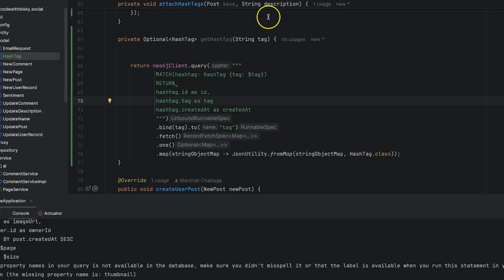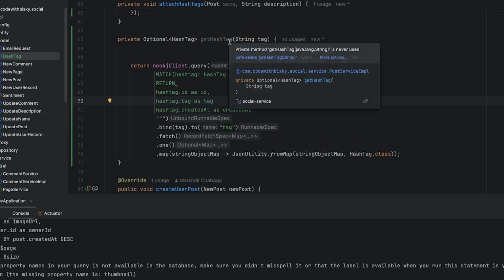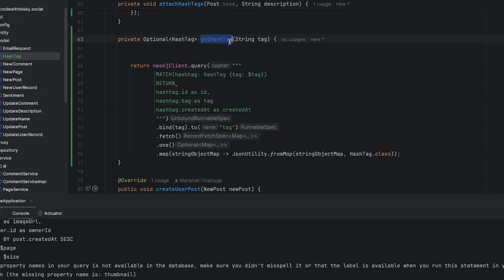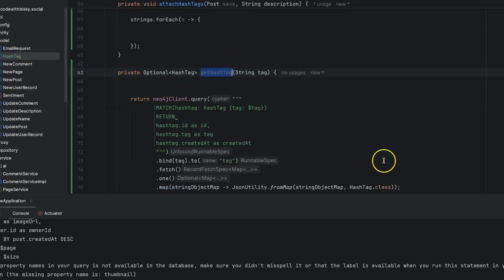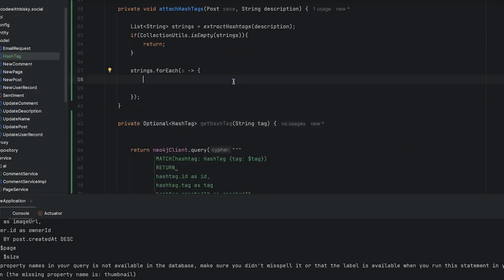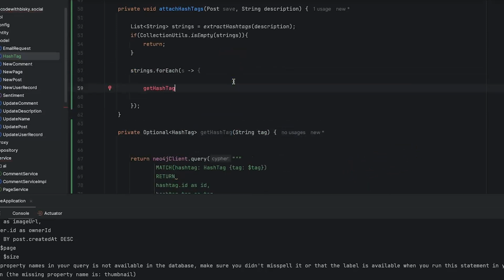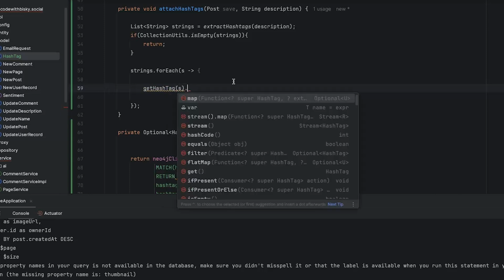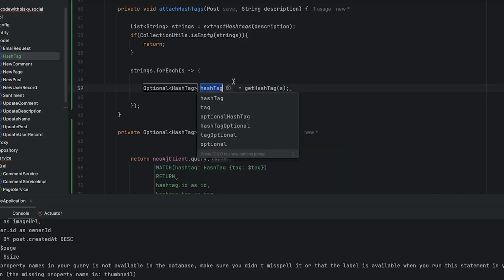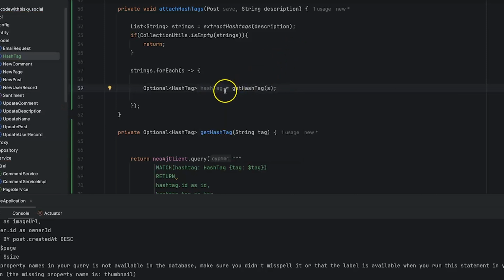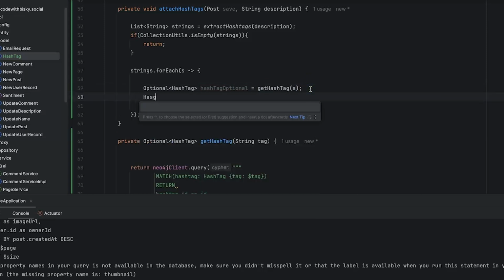Okay, so we are going to get this hashtag. So this is what we want to do first. In here, we just say get hashtag, and we put this, and it's going to be an optional. And here I would want to put an optional like this, and here I'll just say hashtag.